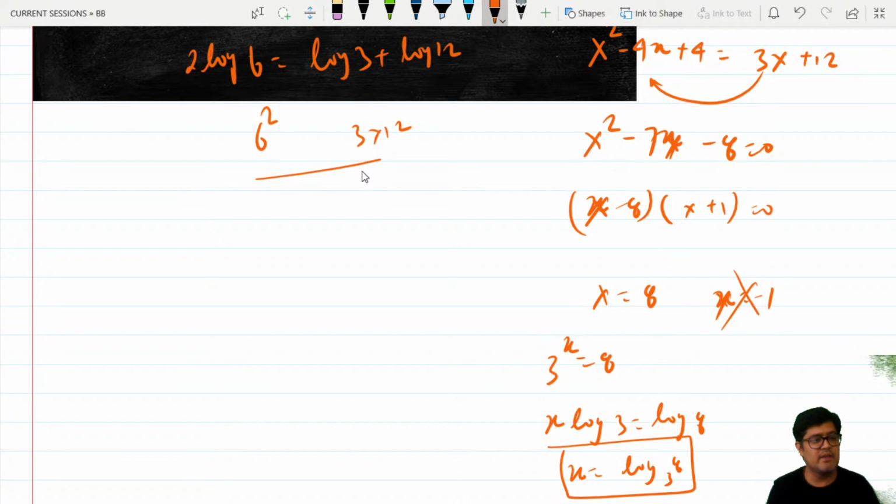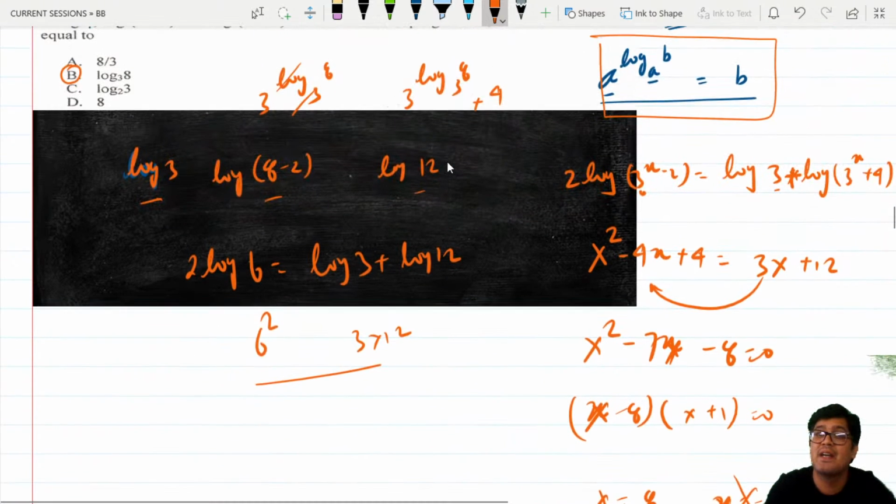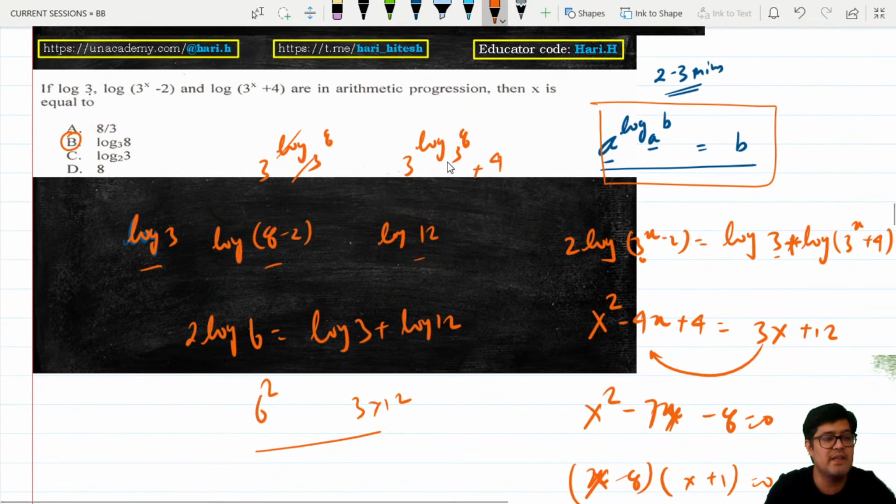This is the answer, guys. This is what we need to solve. Now, do you see the message I have sent you guys in the Telegram groups? I'll be sharing some unusual methods for some of these questions.